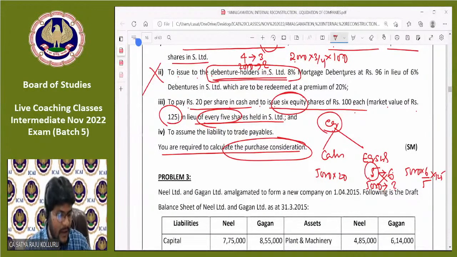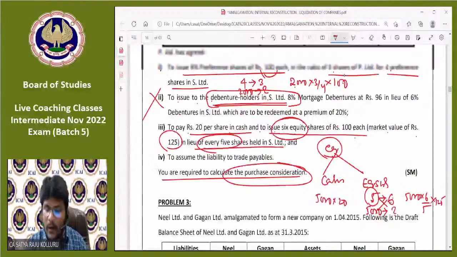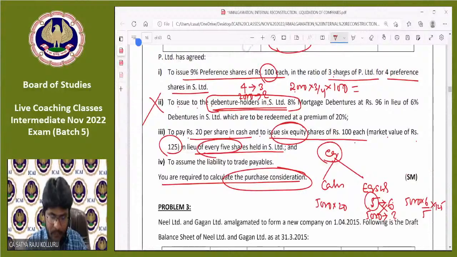Let me know the answer in the box, guys. Here it is 1,50,000 in the form of preference shares.